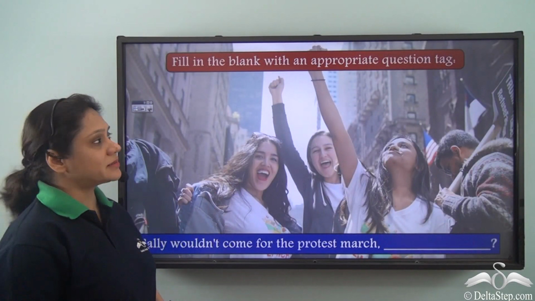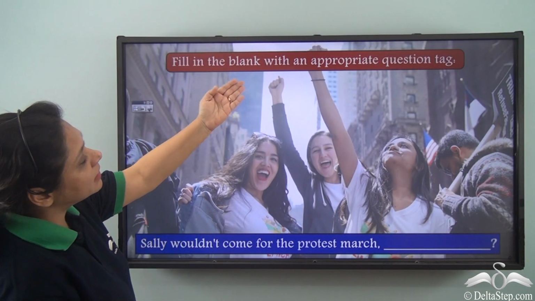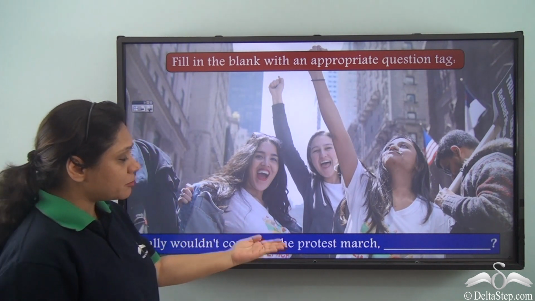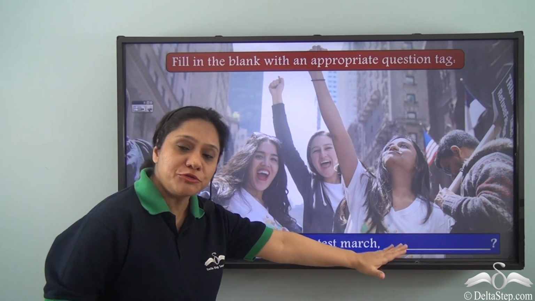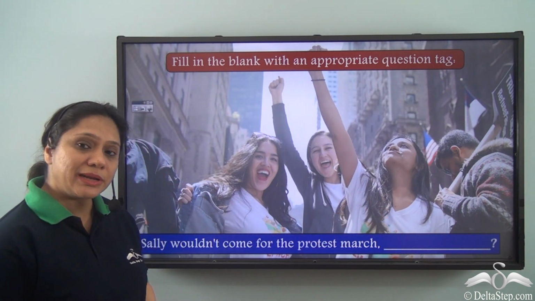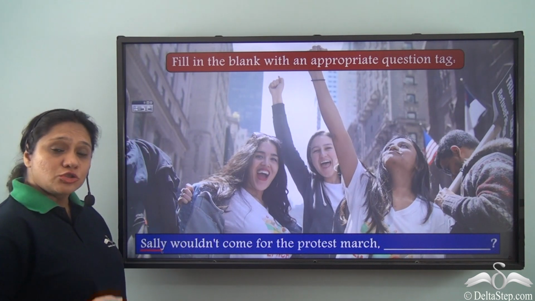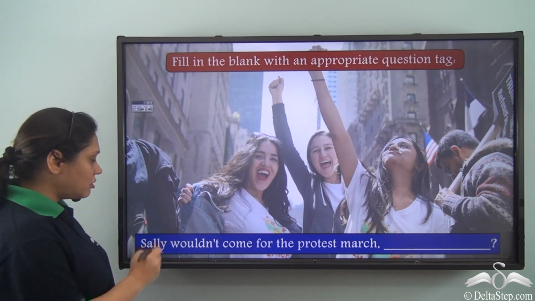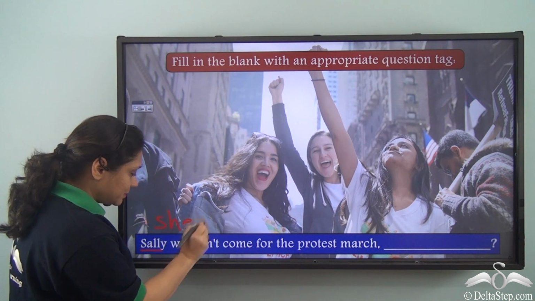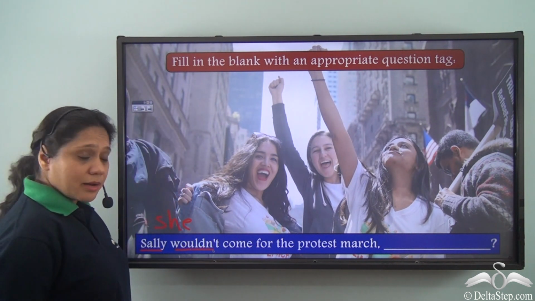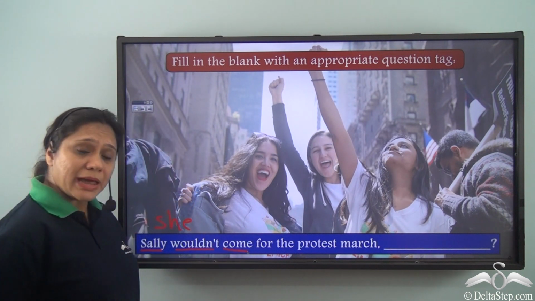Now let us do this exercise. Fill in the blank with an appropriate question tag. Sally wouldn't come for the protest march, and we have to fill in the question tag. What will it be? Let us see. Our subject here is Sally. So we will use the appropriate pronoun, which will be she in this case. Then wouldn't is our auxiliary verb here, and come is the main verb.